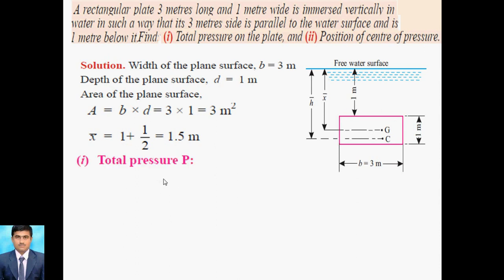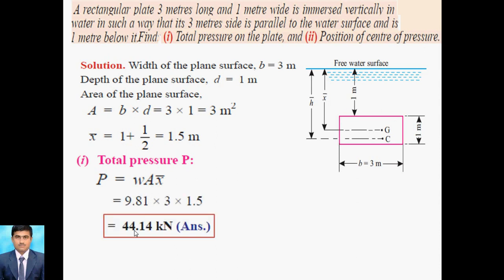Now we go for the total pressure, that is P equal to rho g A x bar. We can put the value rho g x bar, that is 9.81 × 3 × 1.5 × 10 to the 3, and then the equation becomes 44.15 × 10 raised to 4. Here 10 raised to 3 is not mentioned because we can convert it to kilonewton. So that's why the center of pressure is nothing but